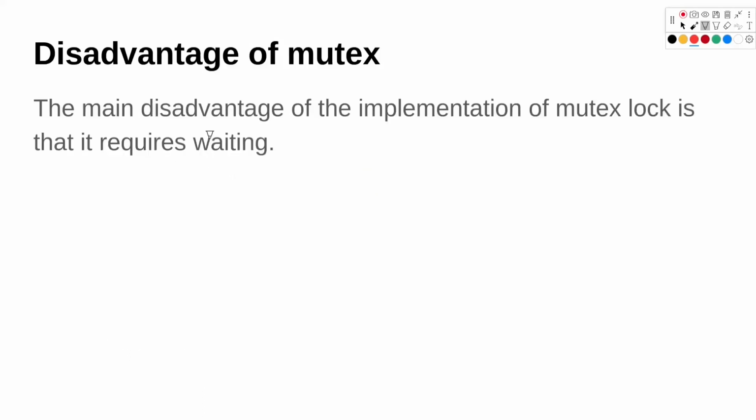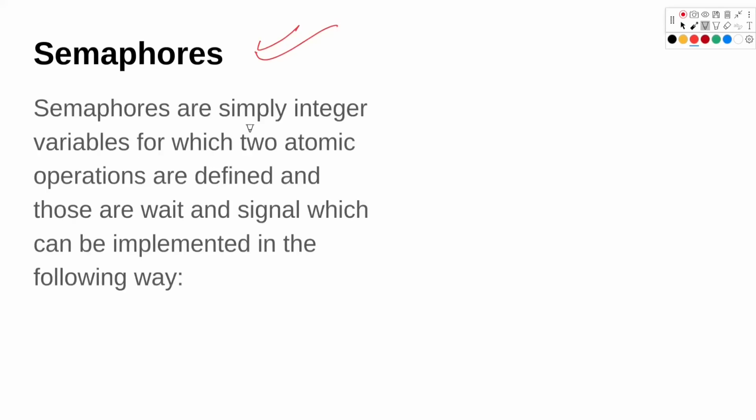Let's look at what the disadvantage of mutex is. The main disadvantage of the implementation of a mutex lock is that it requires busy waiting or spin locks. In order to solve that problem, we have semaphores. So let's look at what that is. Semaphores are simply integer variables for which we have two atomic operations. The first one is wait and the other one is signal, which can be implemented in the following way.